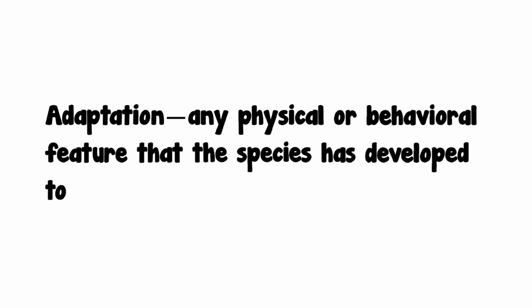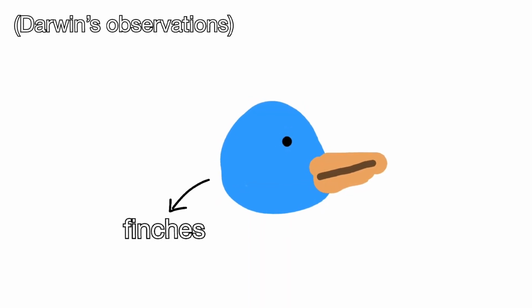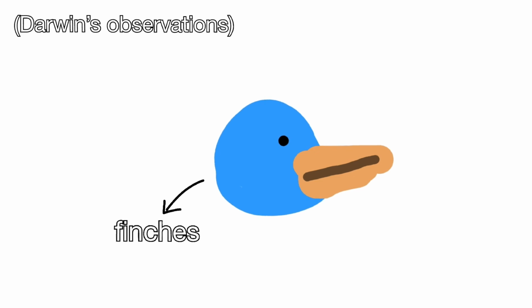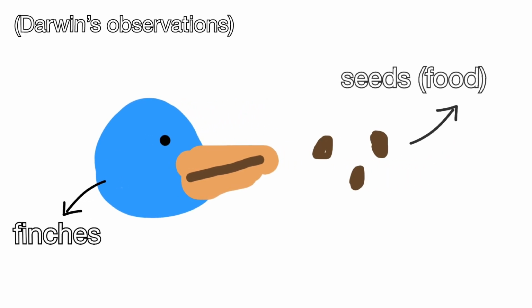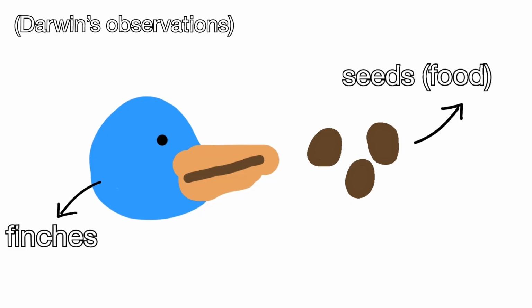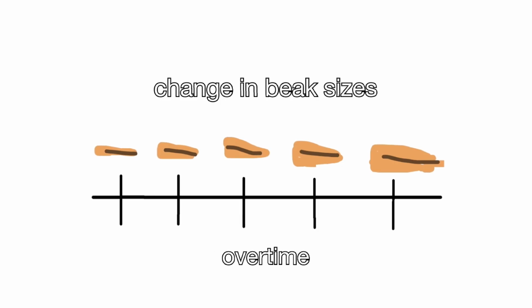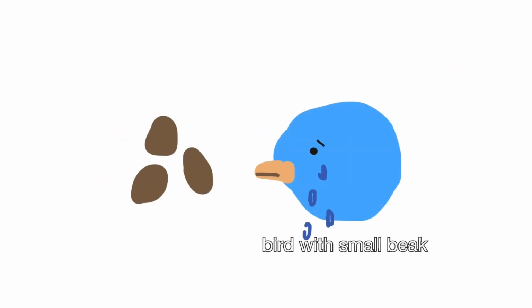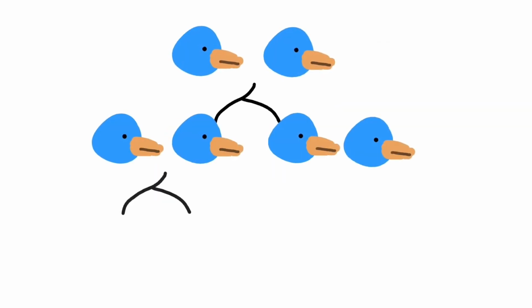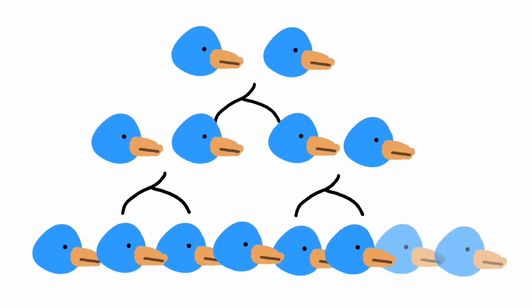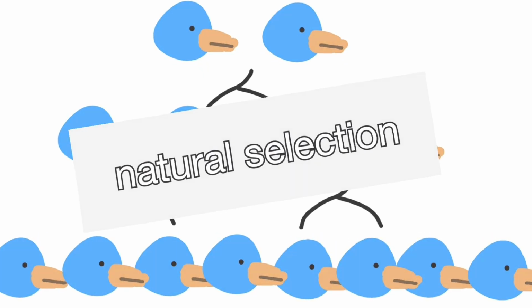Adaptation refers to any physical or behavioral feature that the species has developed to aid in their survival. For example, going back to the island of finches, some finches have adapted to bigger beak sizes. A reason for this may be that the food resource, in this case seeds, on the island are bigger and harder to break. Thus, those finches on the island with harder seeds may develop bigger beaks over time to have an easier time cracking open the seed, while those with smaller beaks are unable to do so. As a result, bigger beaked finches reproduce and pass on their traits to their offspring at a much faster pace than those with smaller beaks. This is how natural selection occurs.